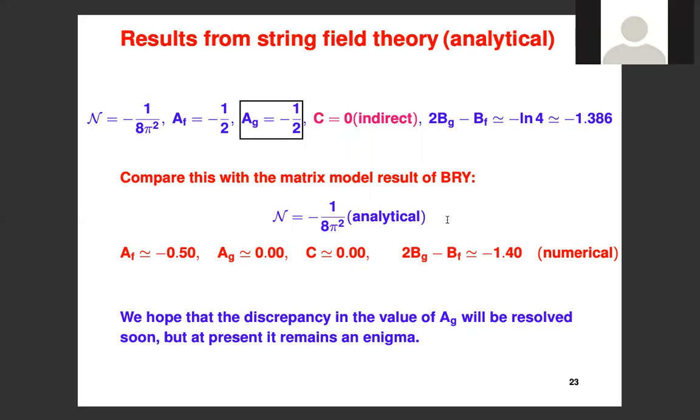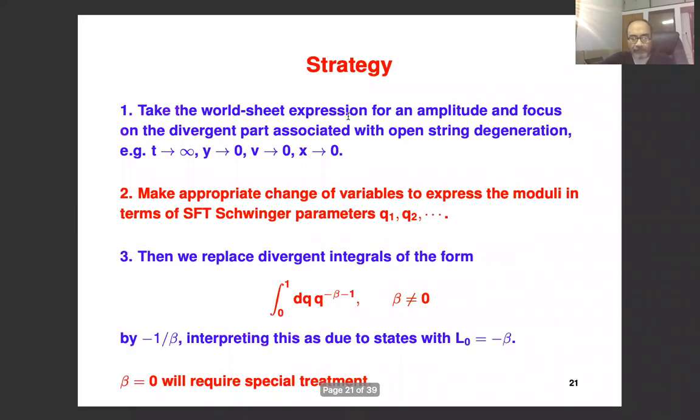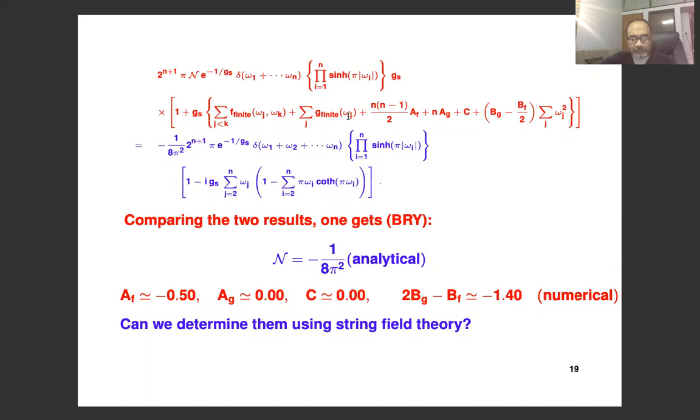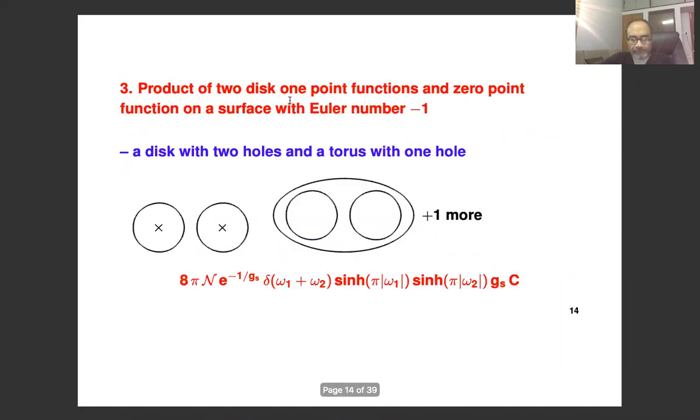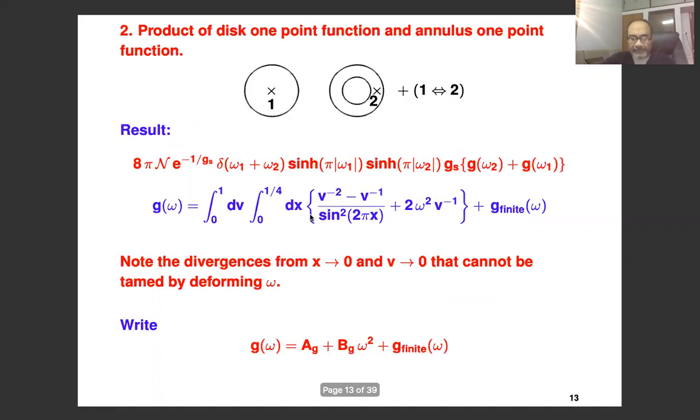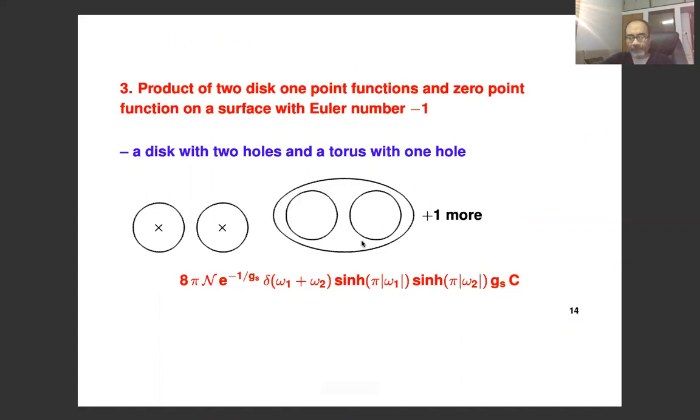Ashok, could you say again, please, why C equal to 0 is only determined indirectly? Because if you want to do a direct calculation, what it will involve is that we need to basically evaluate this diagram, and also the torus with one hole. These diagrams have not been explicitly written down. Once we write down an expression like this for those diagrams, then you can use string field theory to regulate the divergences and get the result. But it's just a much more complicated calculation. It's more like a genus 2 calculation, and that's why this has not been done in a fully systematic way.